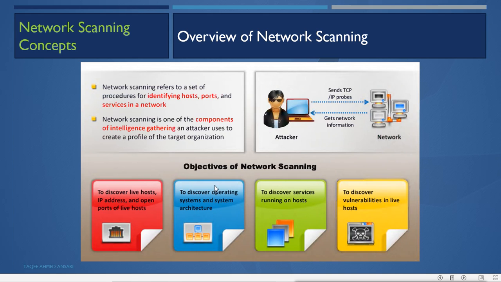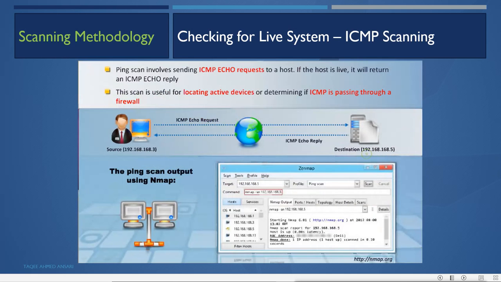We got some idea of the operating system in the previous phase, during reconnaissance, and we also tried to find information about the architecture by using traceroute. Now when we find out the operating system they are running and the services they are running, we can find the vulnerabilities of those live hosts. This is the main objective of doing network scanning.